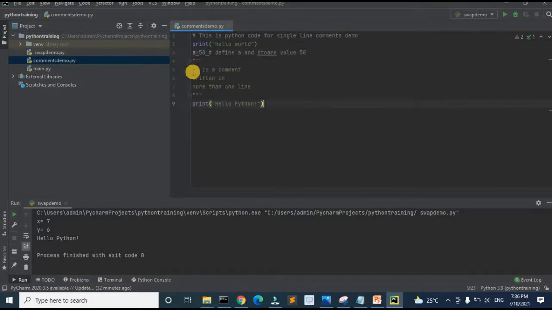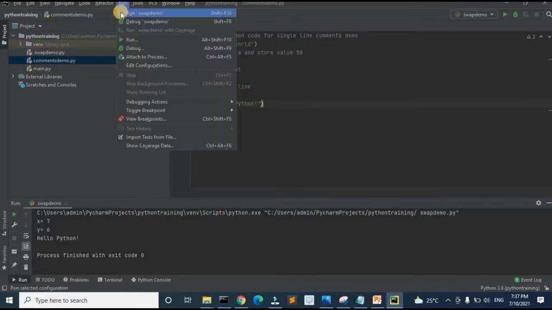Now I am writing code for a multi-line comment. Here you see that I have used triple double quotes at the beginning of my comment, which has the message: it is a comment written in more than one line, and I have ended all these three lines using triple double quotes again. Followed by that, I am writing my print function which displays the message hello Python. Now let us execute this code and see how it works.